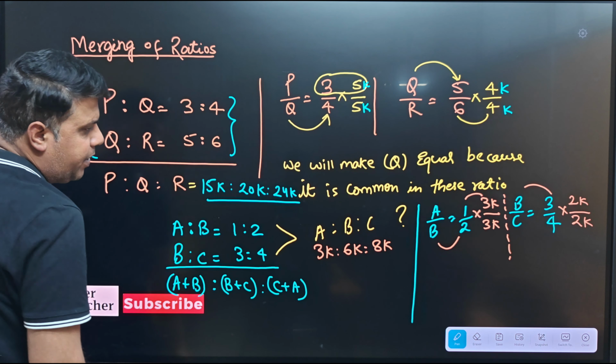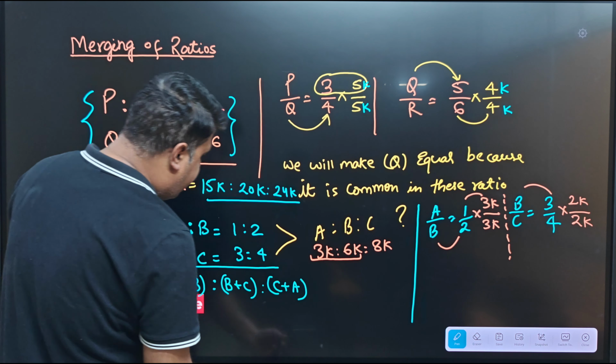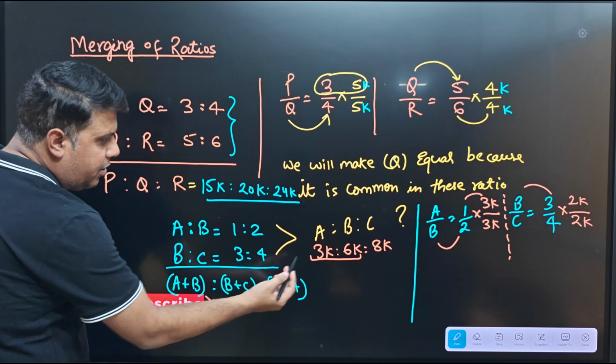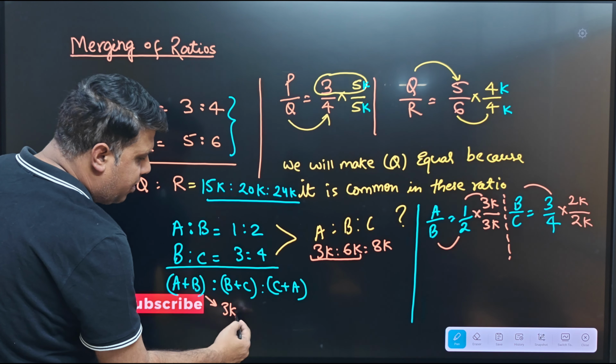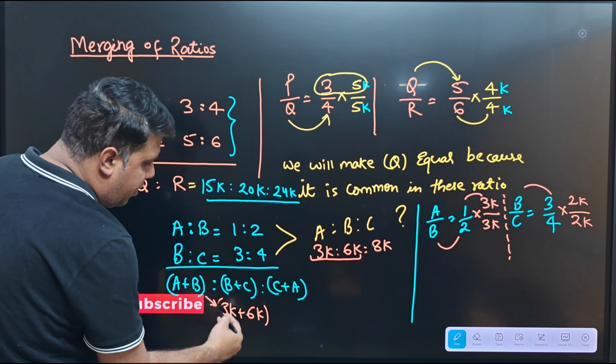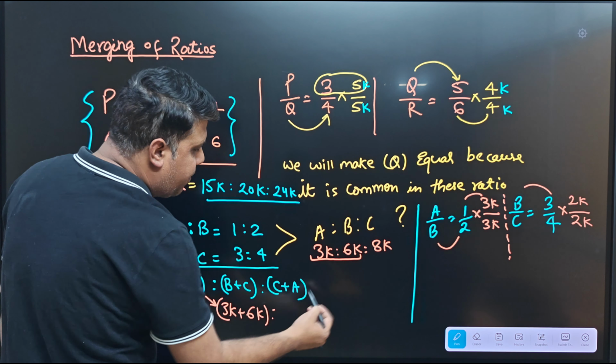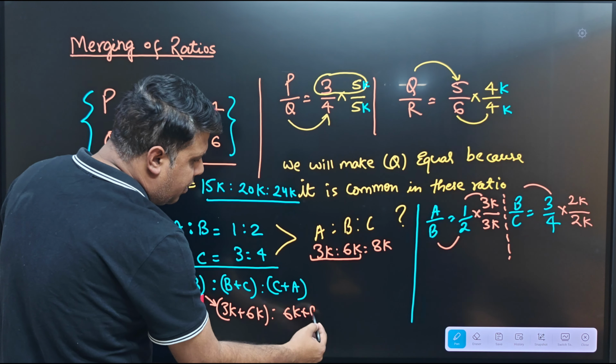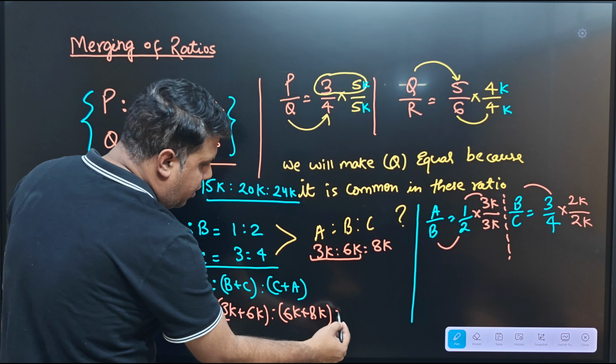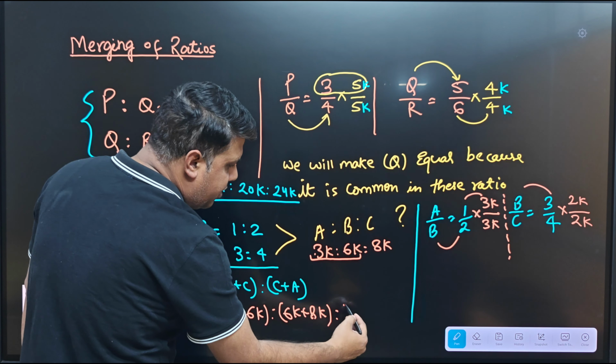Now it is asking A plus B. So if I just add A plus B, A plus B is 3k plus 6k. B plus C is 6 plus 8, and C plus A, that is 3 plus 8.